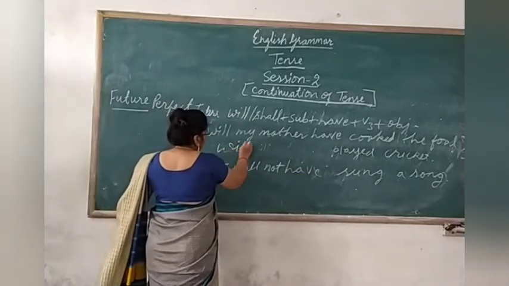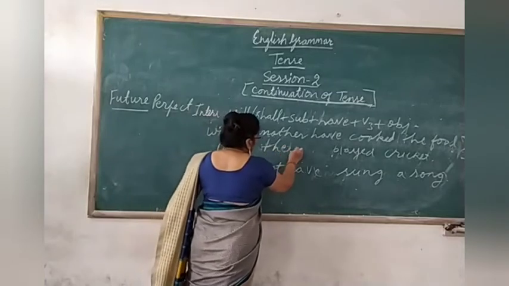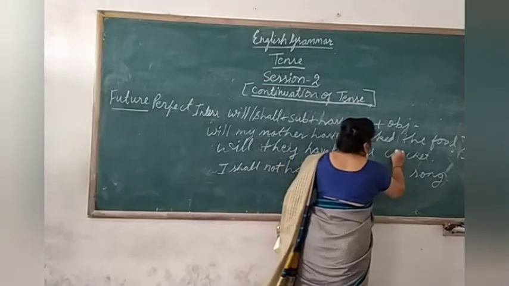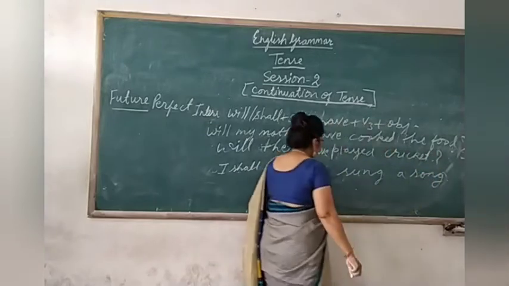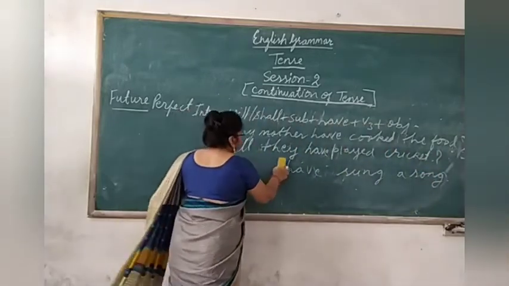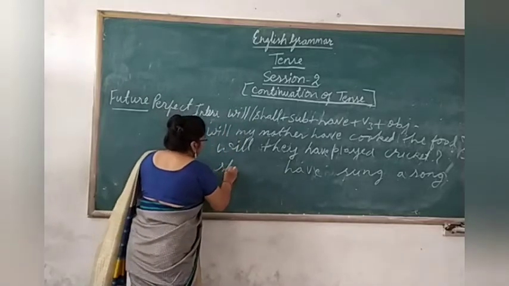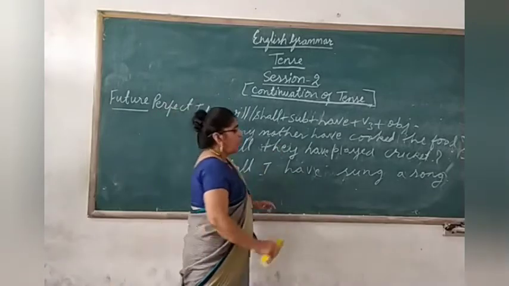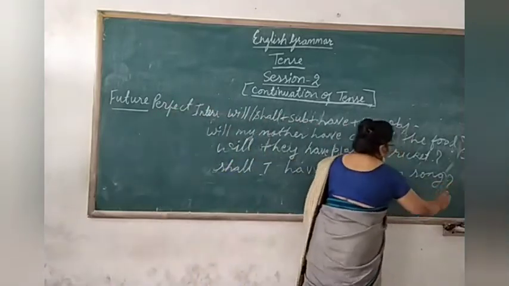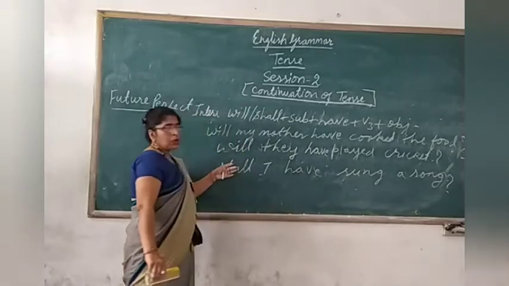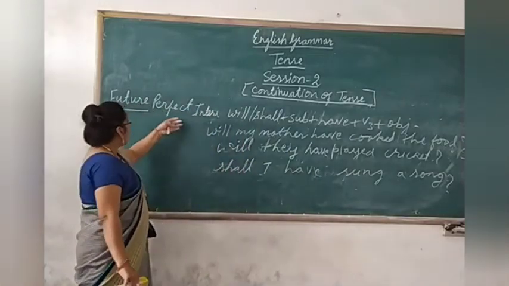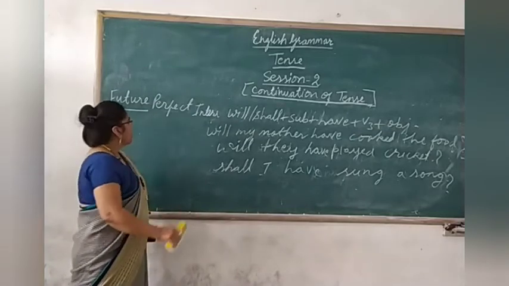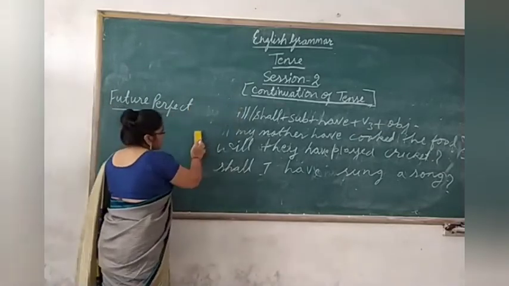Will they have played cricket? Put the question mark. Here also change the position. Shall you write in the beginning? Shall I have sung a song? This is the interrogative sentence of which tense? Future perfect. Clear?